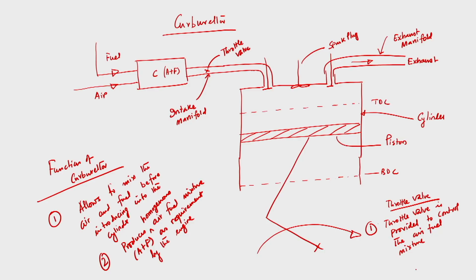Throttle valve is provided to control the air fuel mixture to be supplied in the cylinder depending upon the load.